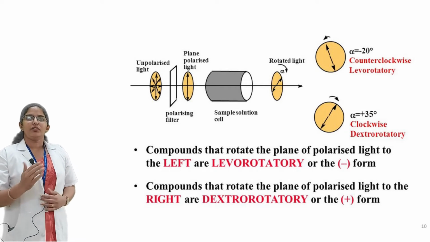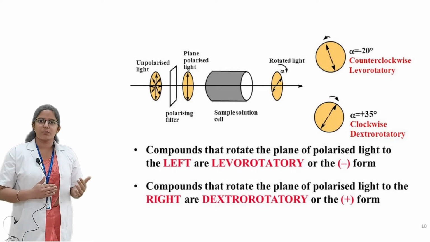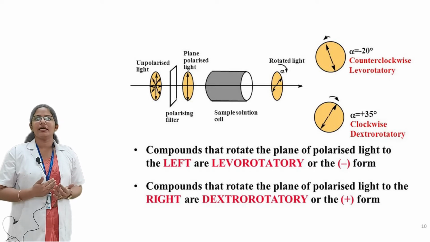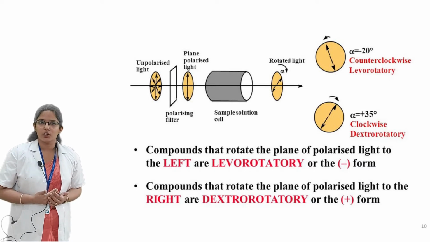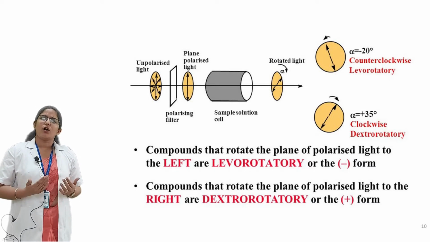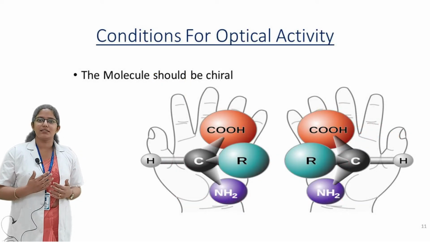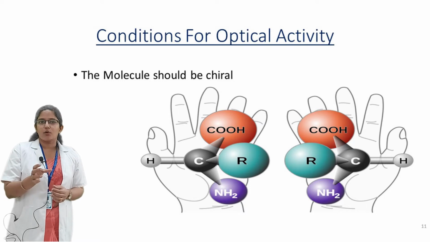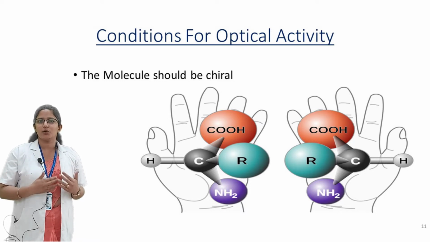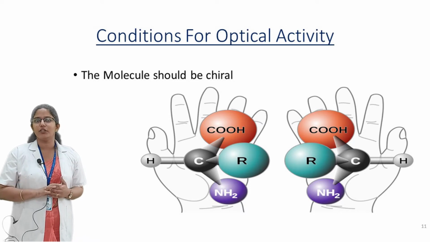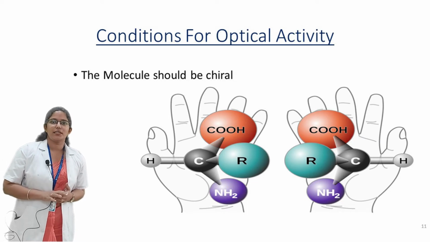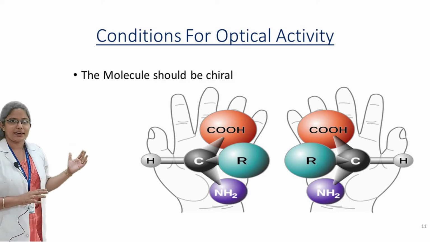So after we have focused on the definition and how we can detect optical activity in compounds, the question is whether all compounds show optical activity or not. We can discuss that under the conditions. A compound that wants to show optical activity should fulfill two conditions. The first condition is that the molecule should be chiral.